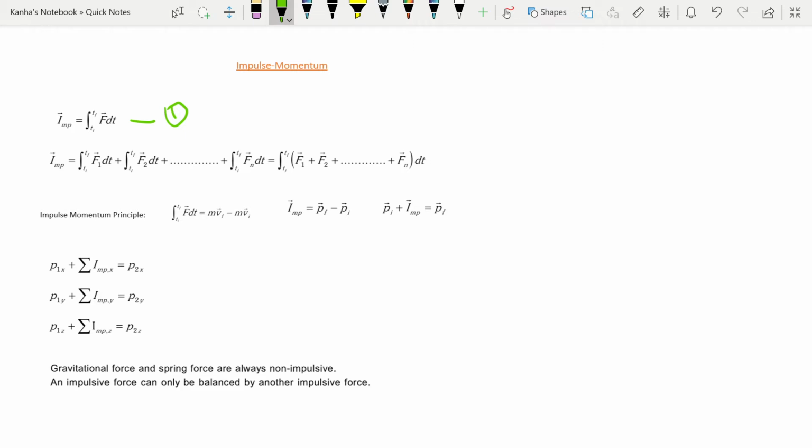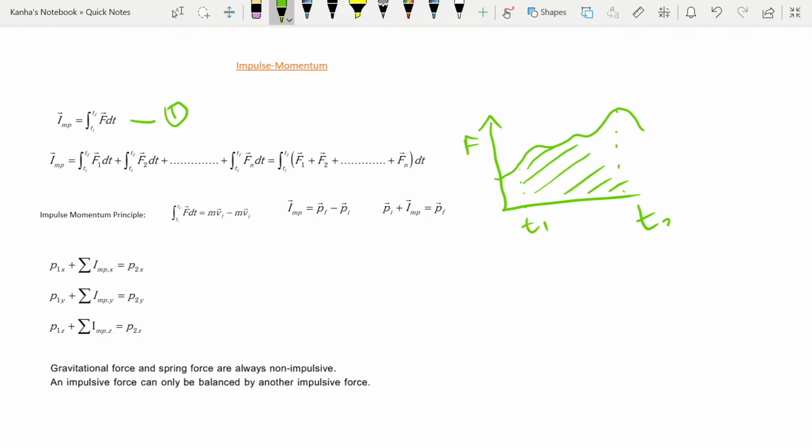Impulse is nothing but the integral of the force with respect to time, more commonly known as linear impulse or simply impulse. For a one-dimensional force, impulse equals the area between the force-time graph and the time axis. For example, if I draw a force-time graph and you are asked to calculate the impulse, the area between time t1 and t2 is the impulse.